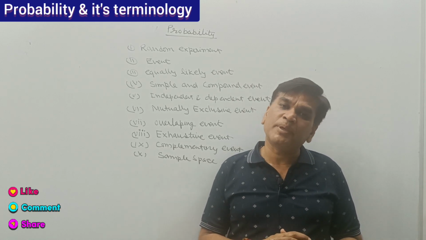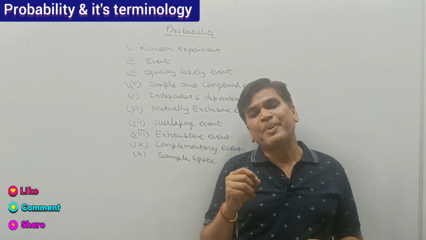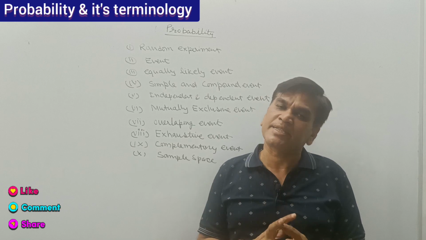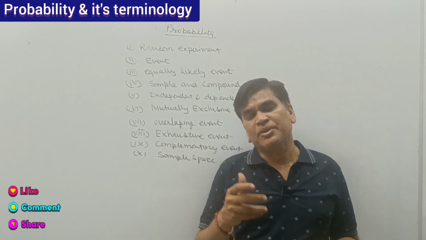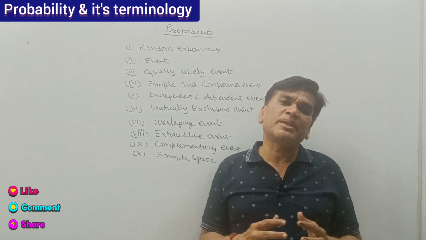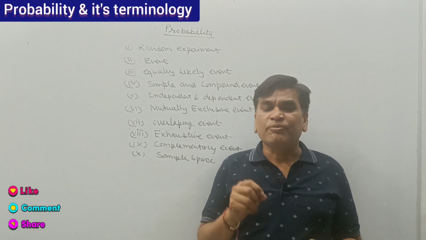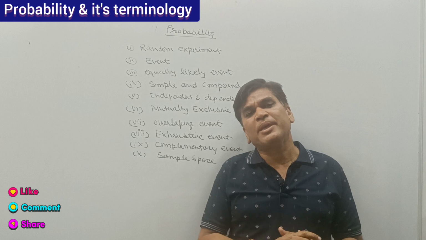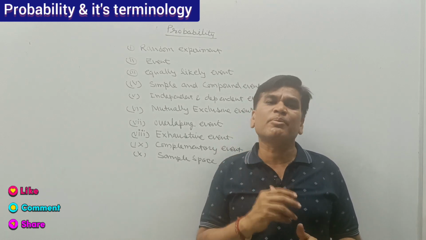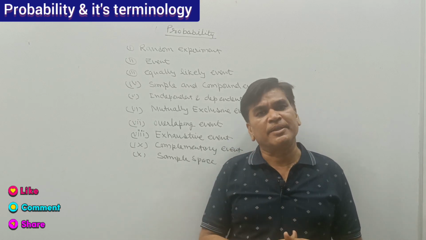So what is probability? Probability is the percentage chance of occurrence of an event, that is called probability. If you are tossing a coin, there are two possibilities: the upper part may be head or the upper part may be tail. So there are two possible outcomes when we are tossing a coin.